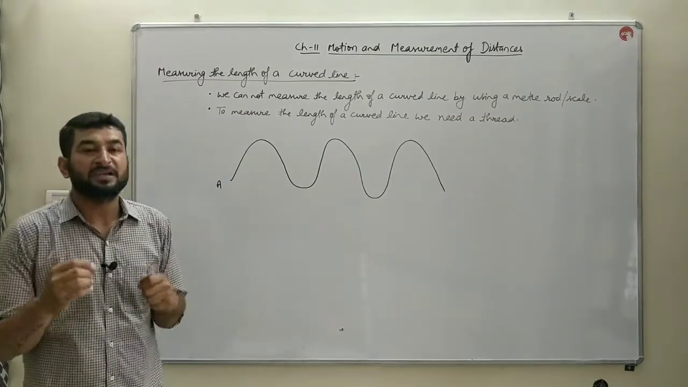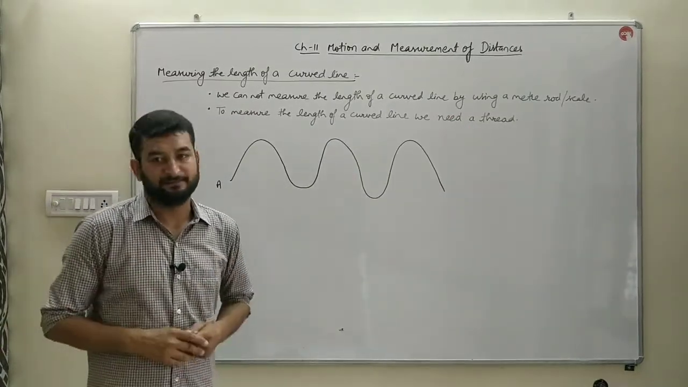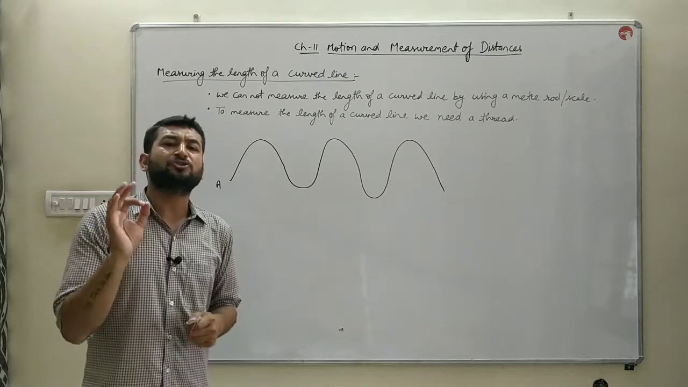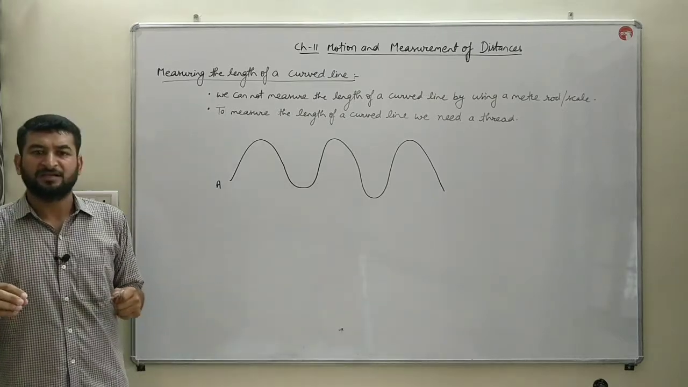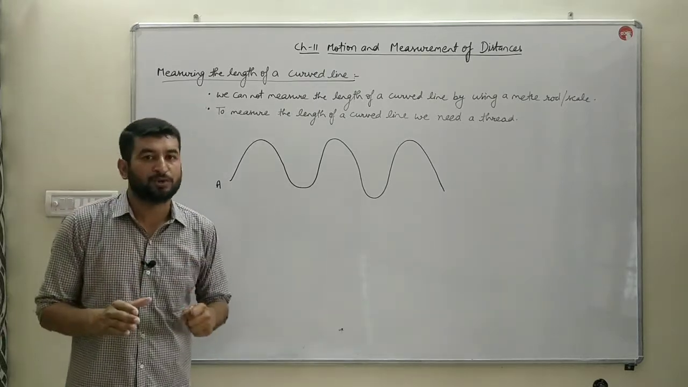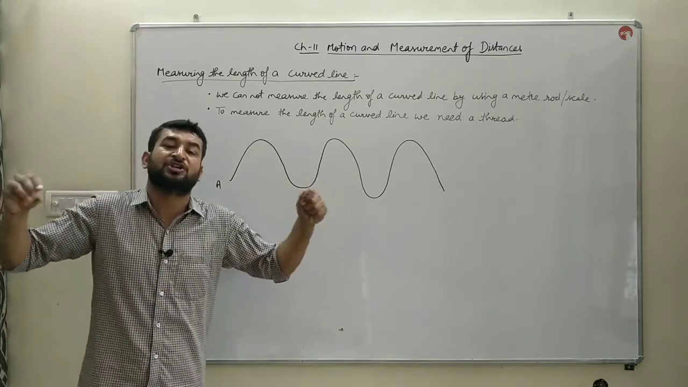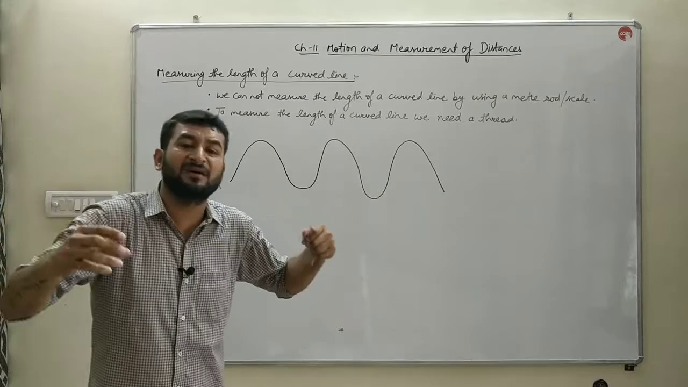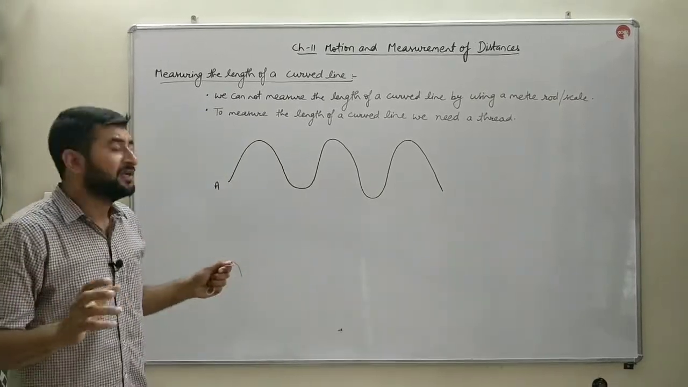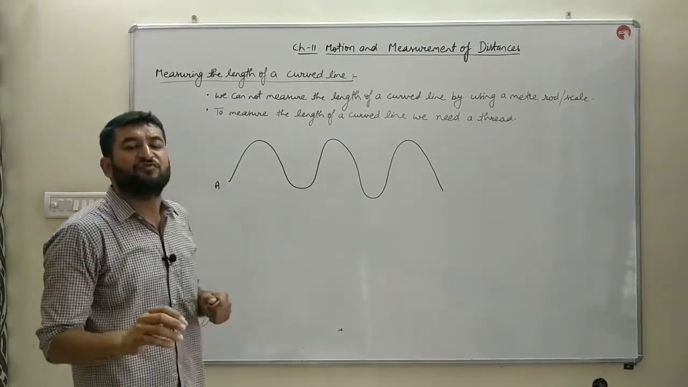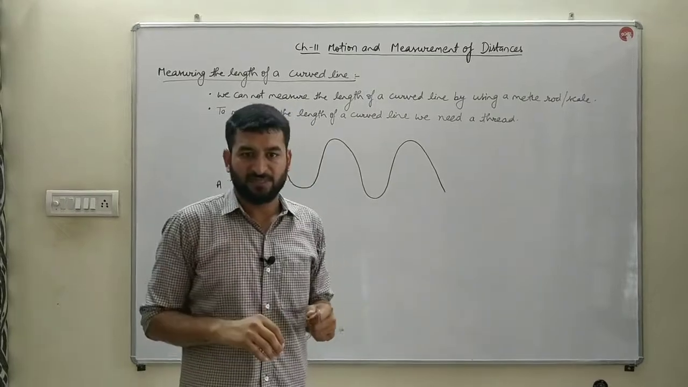Discuss measurement of a curved line. We cannot measure a curved line by the help of a meter rod or a meter scale, as it is a straight scale which can only be useful in measuring straight distances. To measure the curved line, we need a thread.